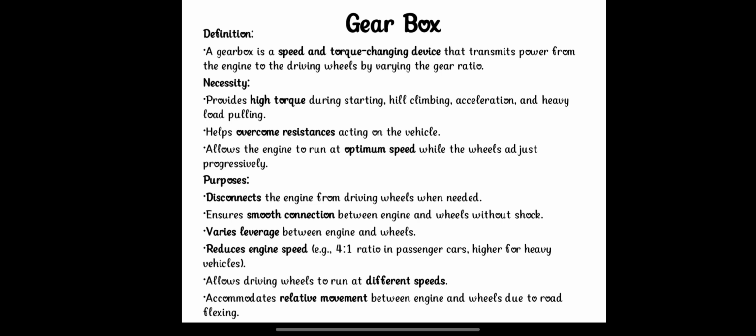So today we are going to see about the gearbox from automobile engineering. First, we want to know the definition. The gearbox is a speed and torque changing device that transmits power from the engine to the driving wheels by varying the gear ratio. The definition clearly shows the gearbox is used for changing the speed and torque for our requirement. The necessity: it provides high torque during starting,